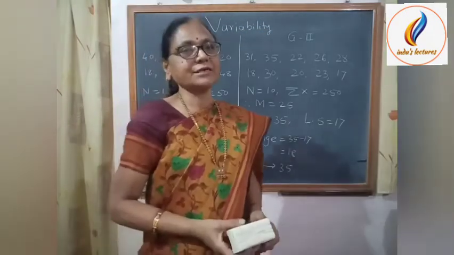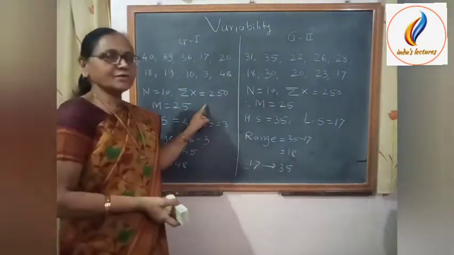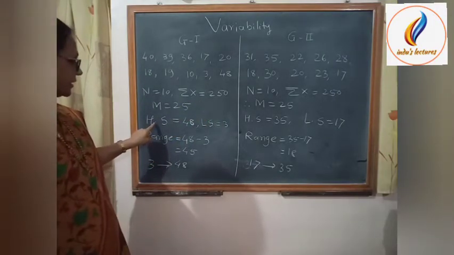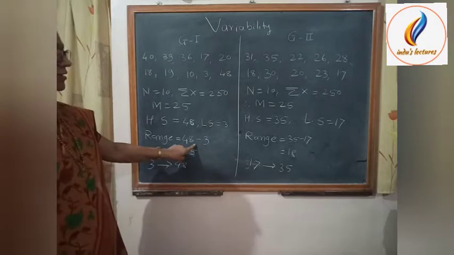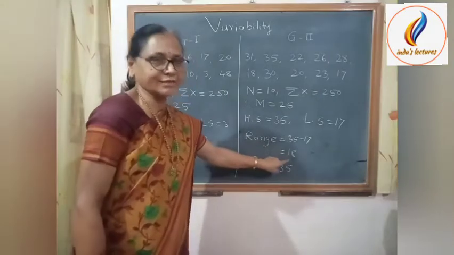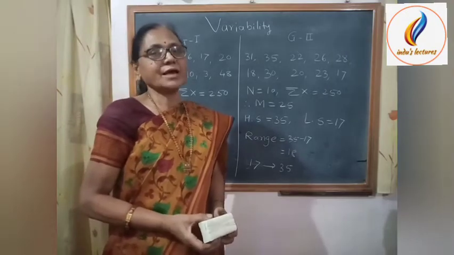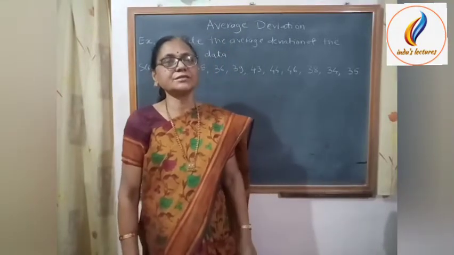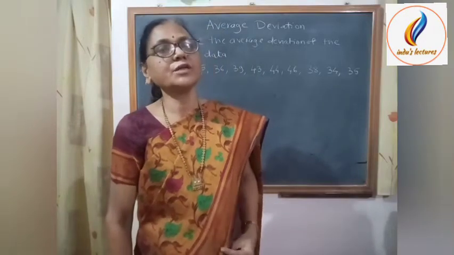Now we will consider the first measure of variability, range. Actually here we have used the concept of range. That means the difference between the highest score and the lowest score is nothing but the range. For the first group the range is 45 and for the second group the range is 18. Now we consider the second measure of variability, average deviation. Average deviation is also called mean deviation. Average deviation is the mean of the deviations of all scores taken from the mean of the group.